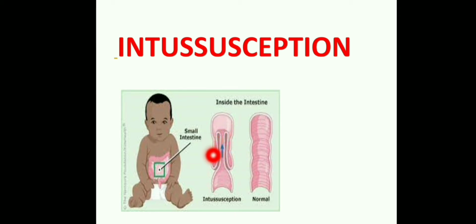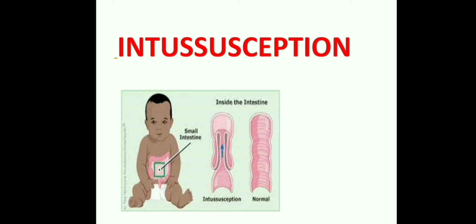Here, the compression or overlapping of clinical or pathogenic features of disease or lesions is there in this intussusception part. Okay. This is about intussusception. All of you clear? Mostly here the slipping of one part of intestine into another part just below it is called as intussusception. Okay, this is about the intussusception.